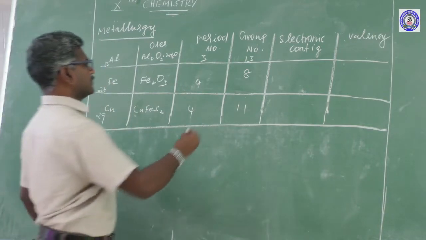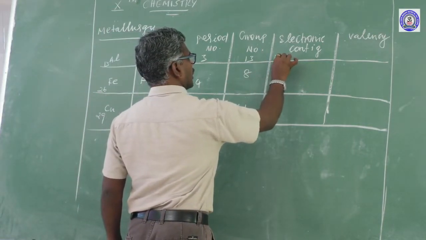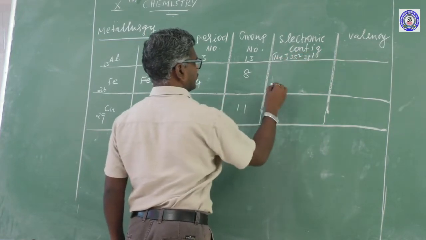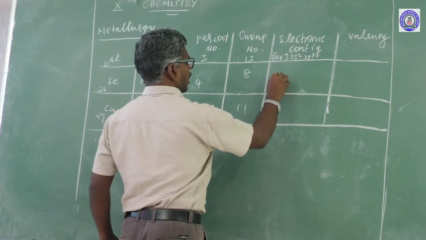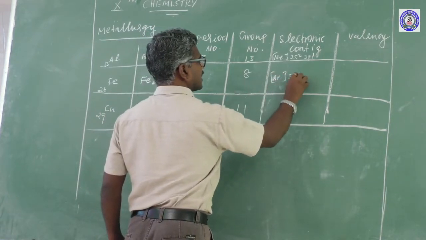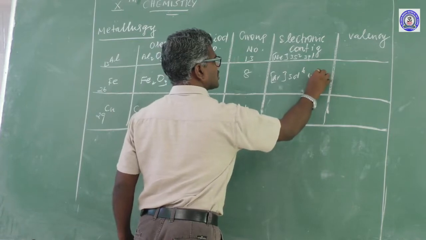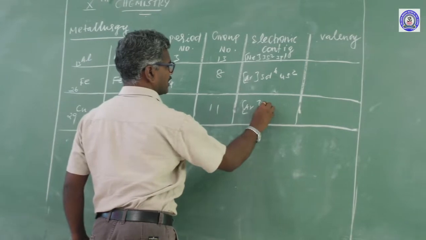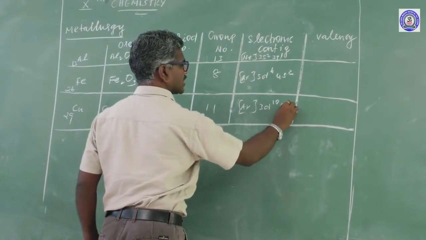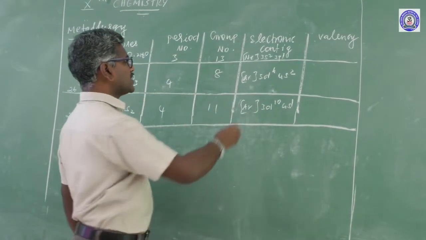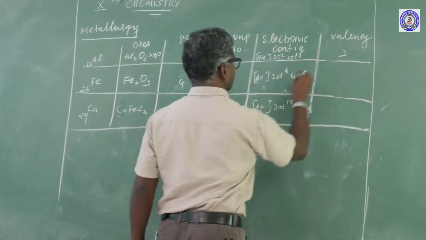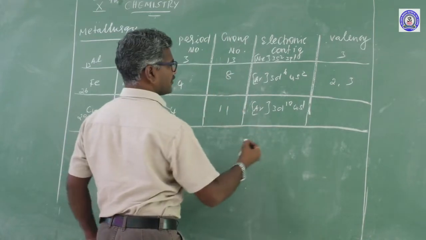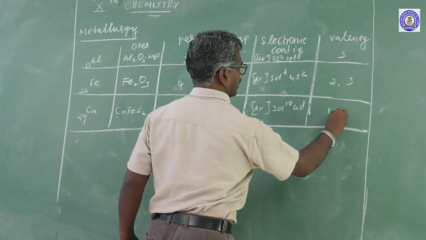Electronic configuration. Aluminium: neon 3s2 3p1. Iron: argon 3d6 4s2. Copper: argon 3d10 4s1. Valency: aluminium 3, iron 2 and 3, copper 1 and 2.